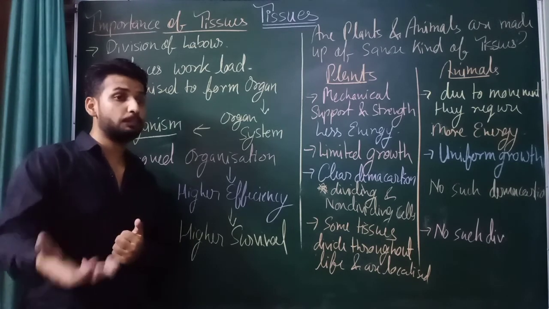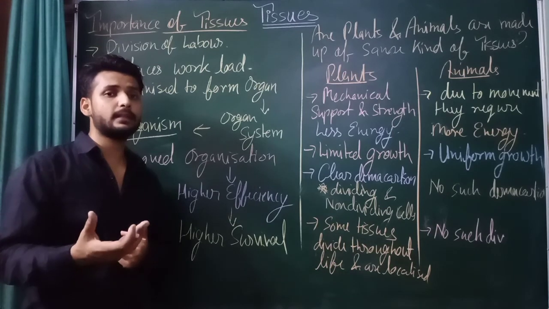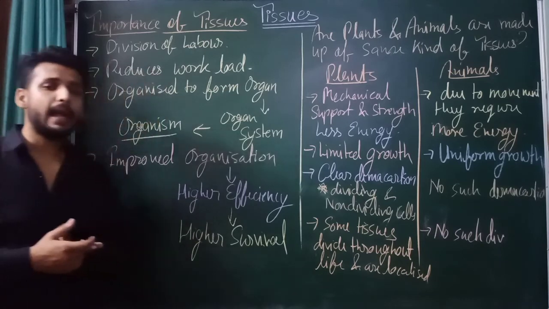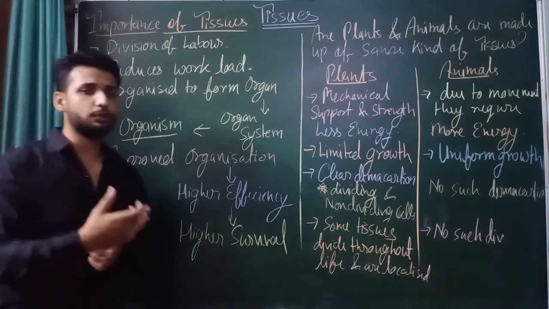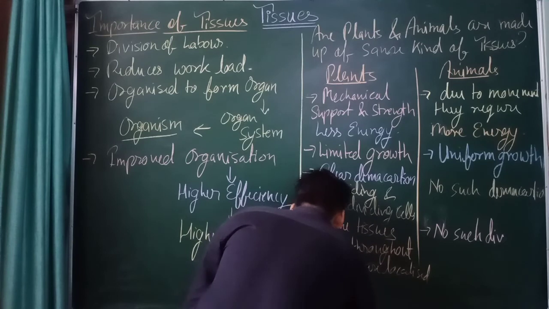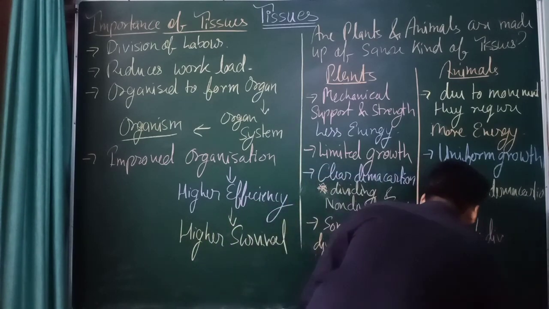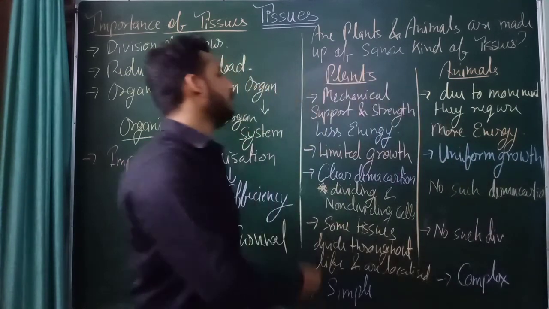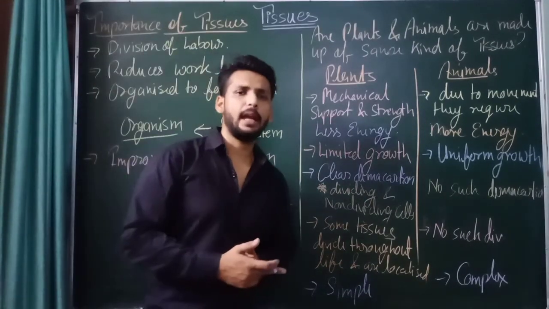Next, nerve cells are also a type of animal tissue, right? So animal tissues are much more complex than plants. So we can write here simple and here complex. This is the general difference we can find between plant tissues and animal tissues.